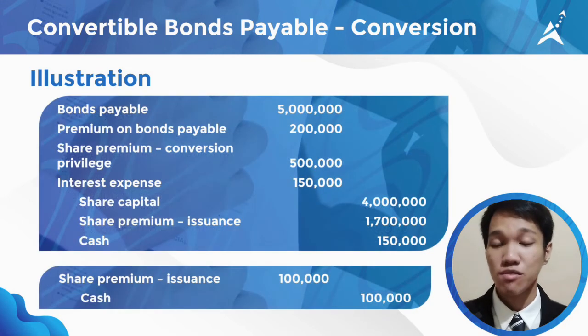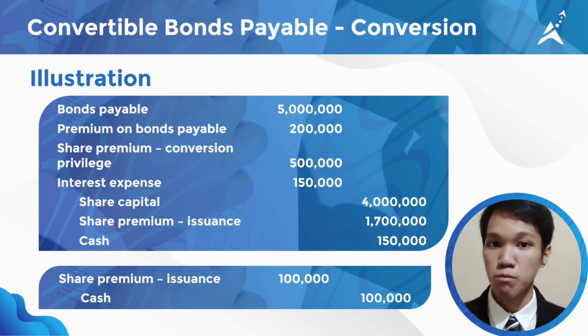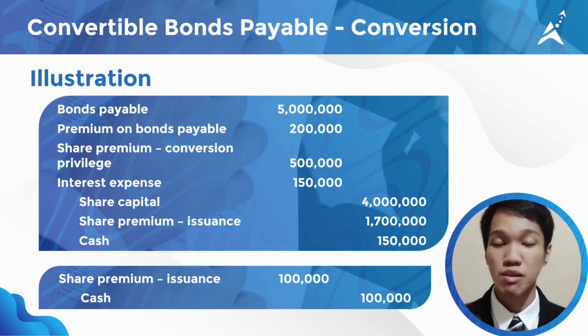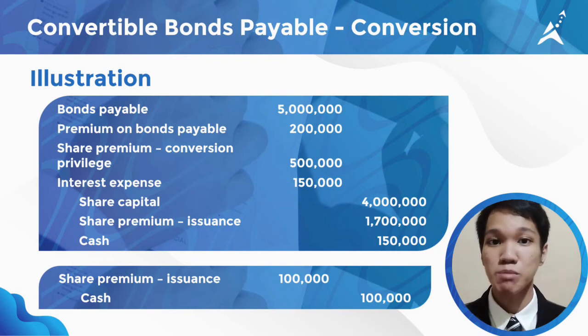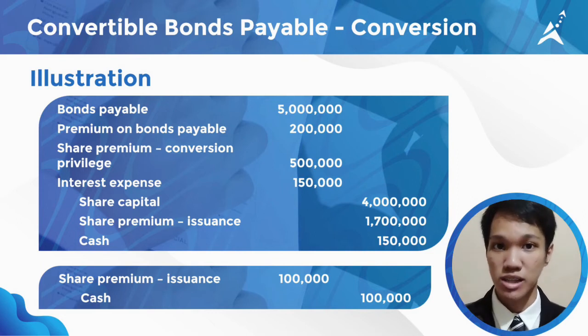We'll debit the converted bonds payable 5 million and its related premiums. Premium on bonds payable 200,000, share premium conversion privilege 500,000. We will also debit the accrued interest expense of 150,000. Then, a credit to share capital 4 million, share premium issuance 1,700,000, and cash 150,000.